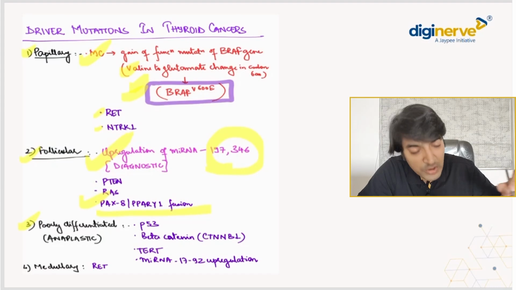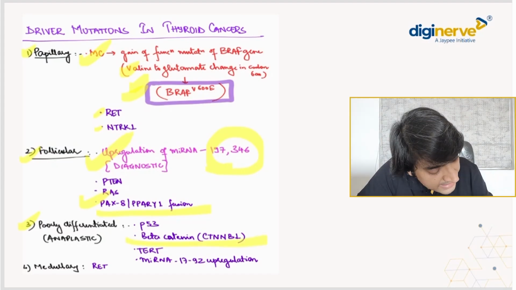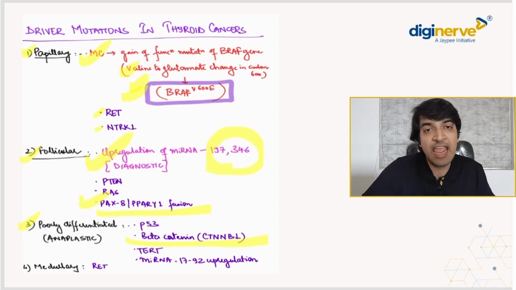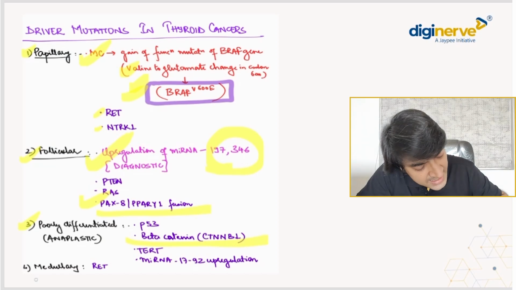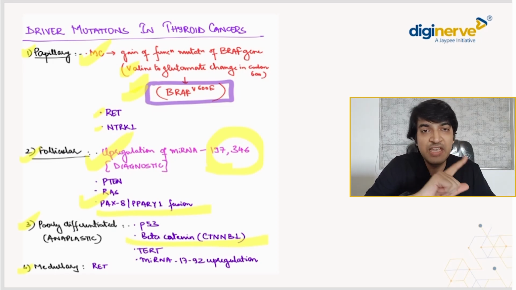इसके अलावा बेटा, in the poorly differentiated one or the anaplastic one, the one that you need to remember is beta catenin or CTNNB1. P53 भी मिलता है, but this is what is asked usually. And in medullary we need to remember the RET gene mutations. तो ये सारे आपको driver mutations पता होने चाहिए. एक slide से majority आपके questions solve हो जाएंगे.